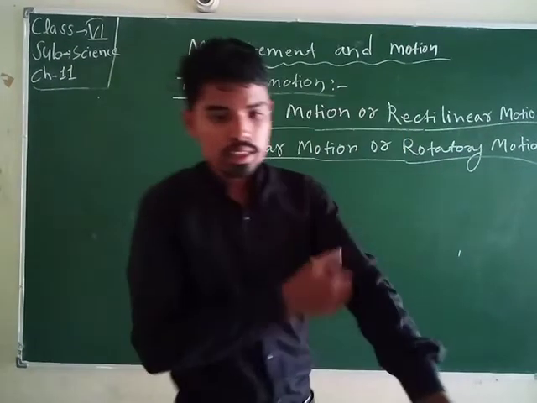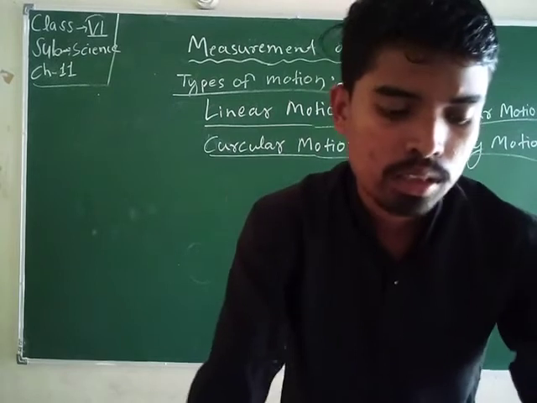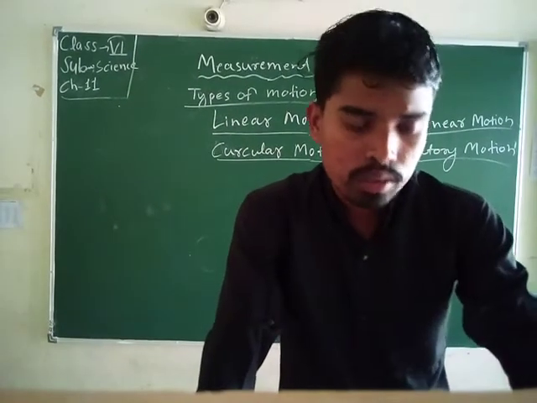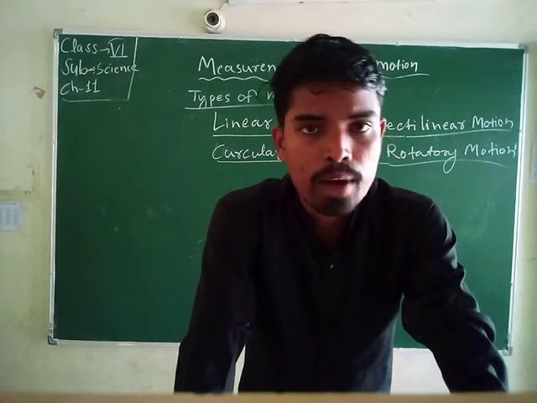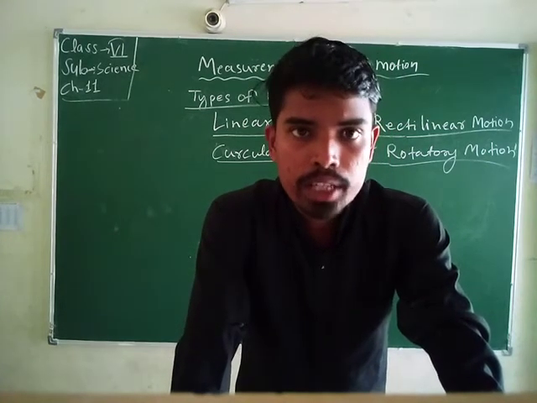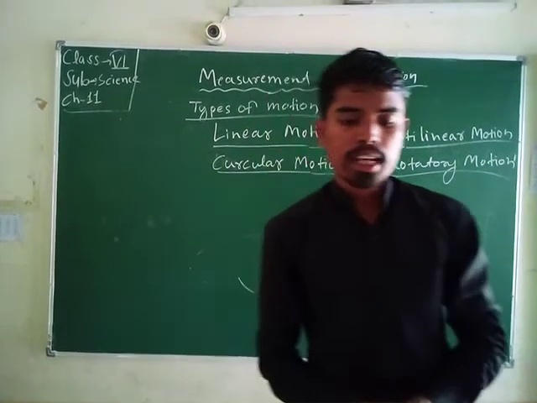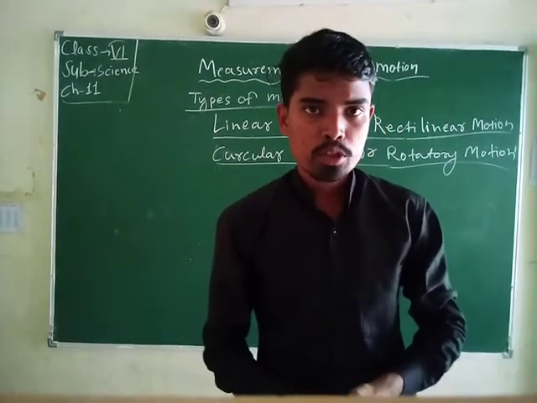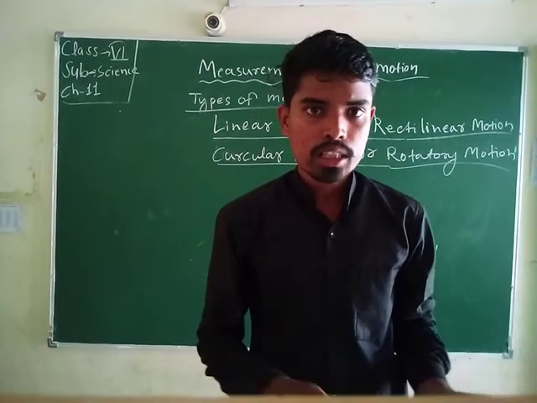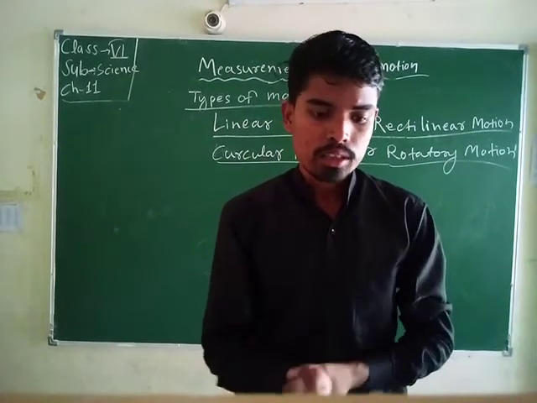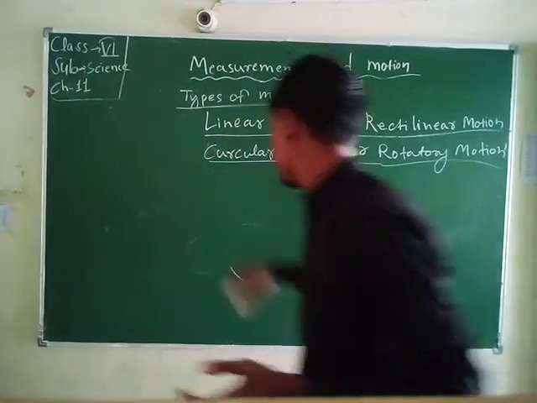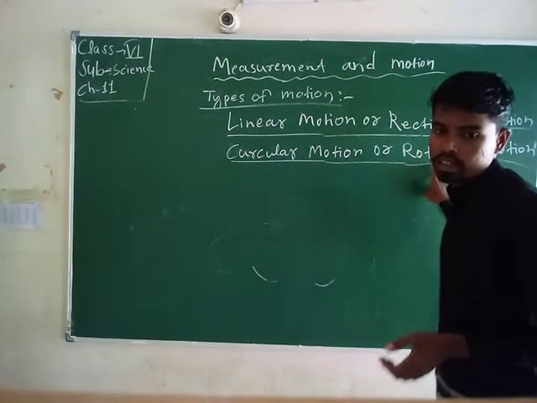Okay, student, so what is circular motion? Circular motion is when any object moves in a circular path around a fixed axis without changing its position. Its motion is called circular motion or rotatory motion.